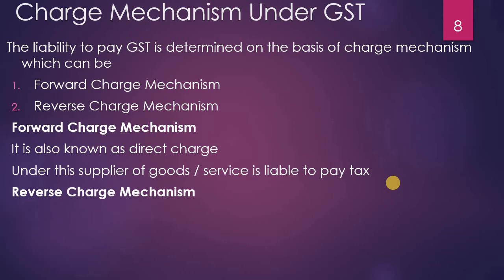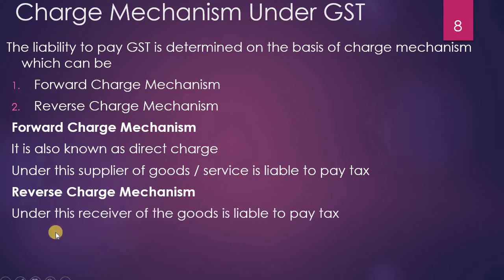Then there is another one, reverse charge mechanism. So what is this reverse charge? We know what is forward charge. In case a trader makes a supply of goods and services, he is liable to pay tax. In case of reverse charge mechanism, it is reverse. Here the supplier will pay the tax, but under reverse charge, it is the other person, the receiver. One person will supply, another person will receive. The receiver has to pay the tax instead of the supplier. That is reverse charge. So understand clearly: under forward charge, the supplier has to pay the tax, but under reverse charge it is vice versa. The person who receives the goods has to pay the tax. So under this, the receiver of the goods is liable to pay the tax.